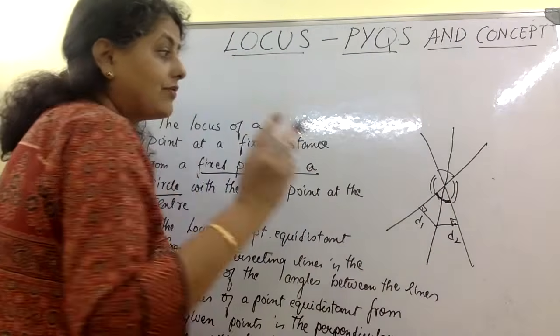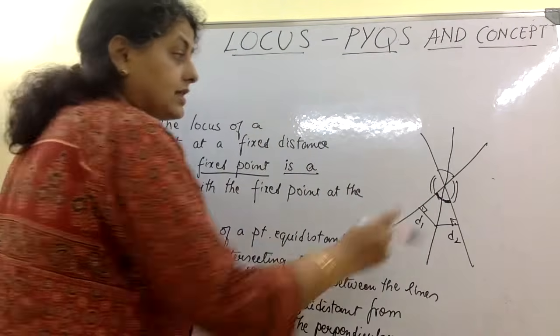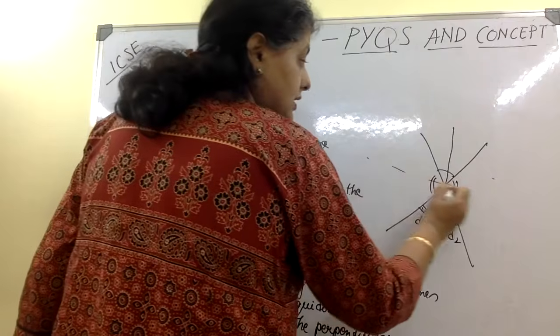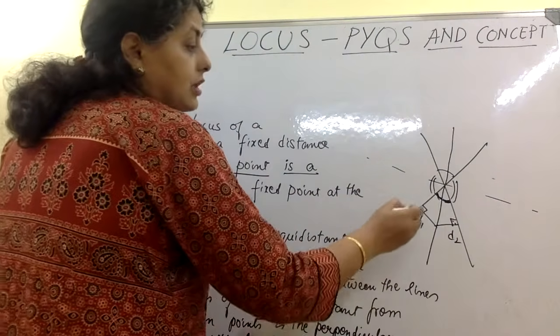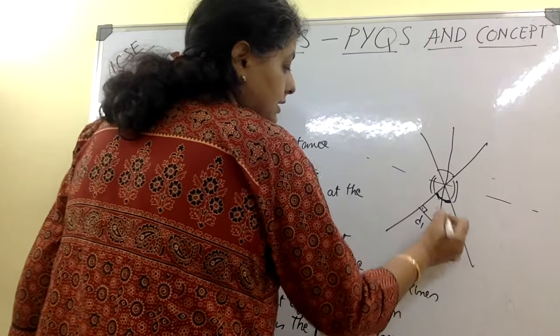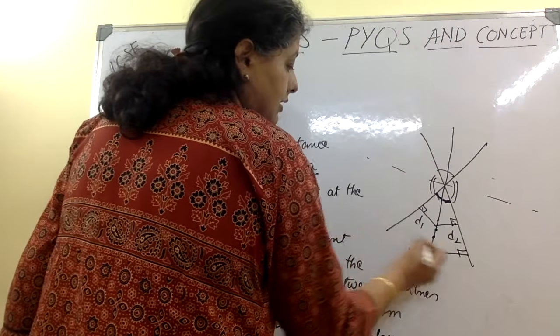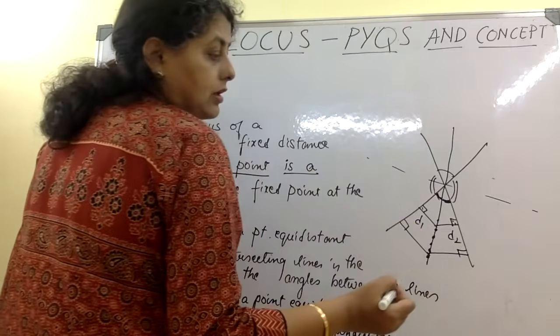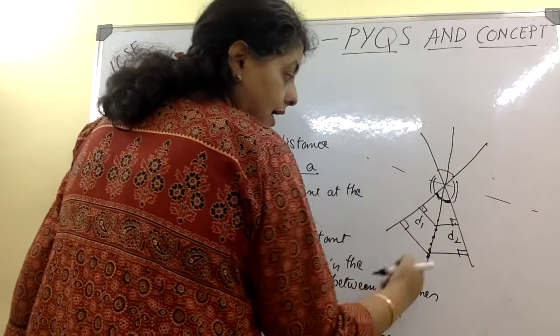So for the angular bisector, this side also we can prove the same, even this side. Can you imagine all these points? I can draw this 90-degree anywhere I want and it is going to be equal, because this is the angular bisector.